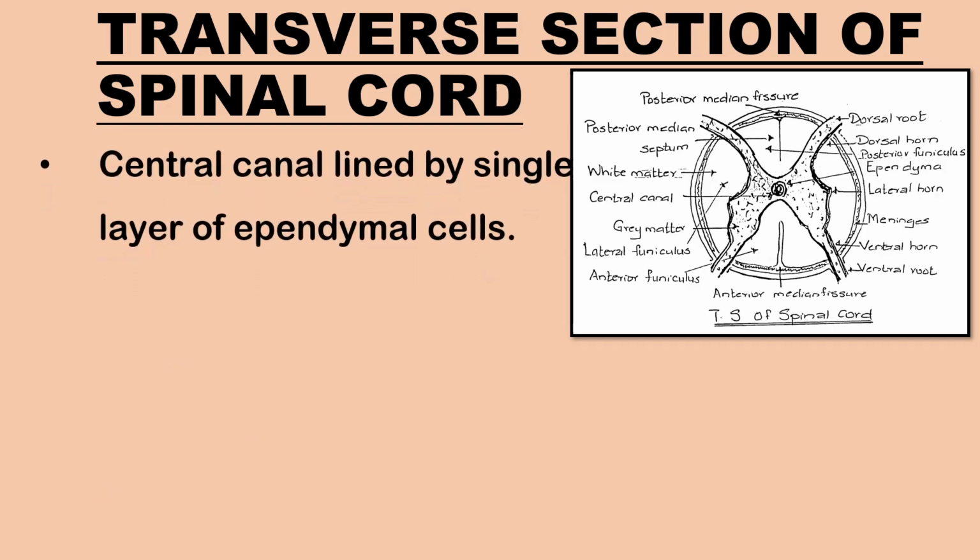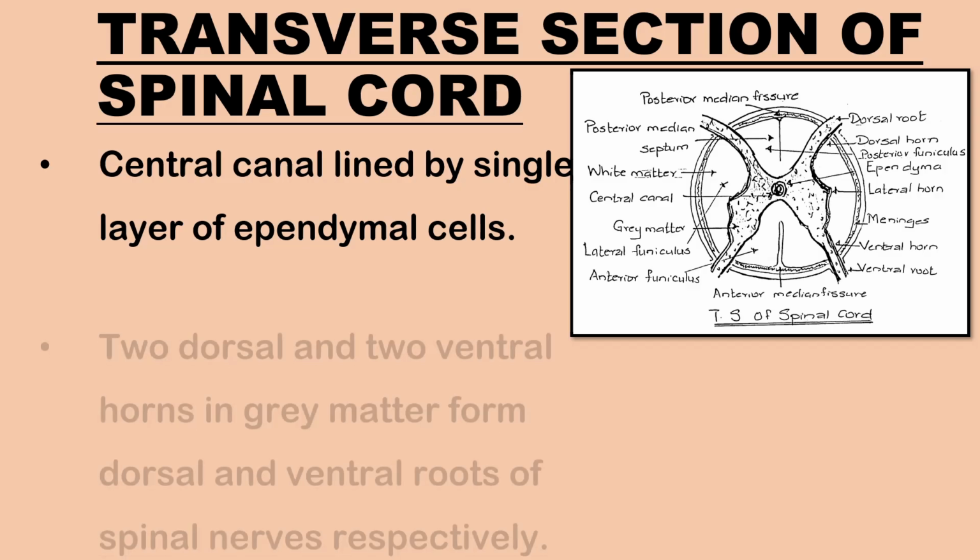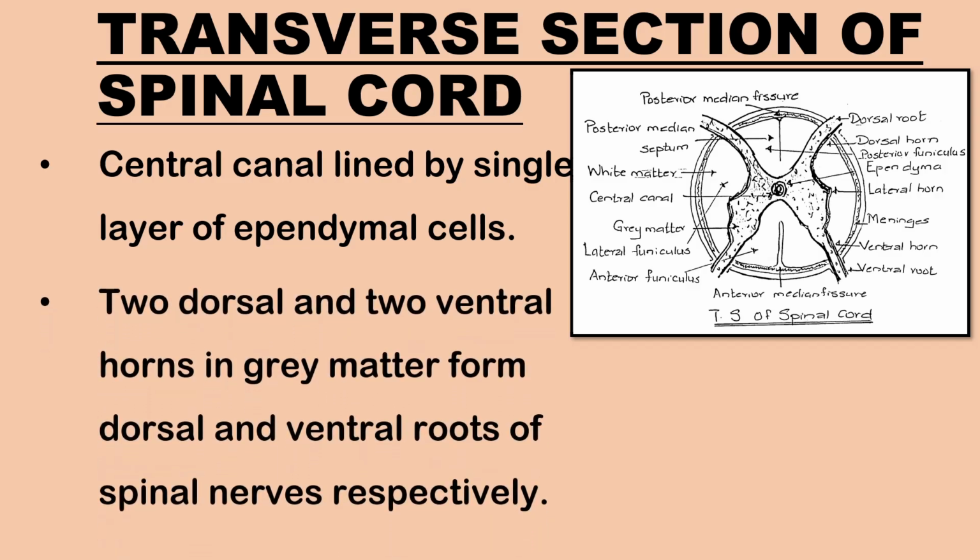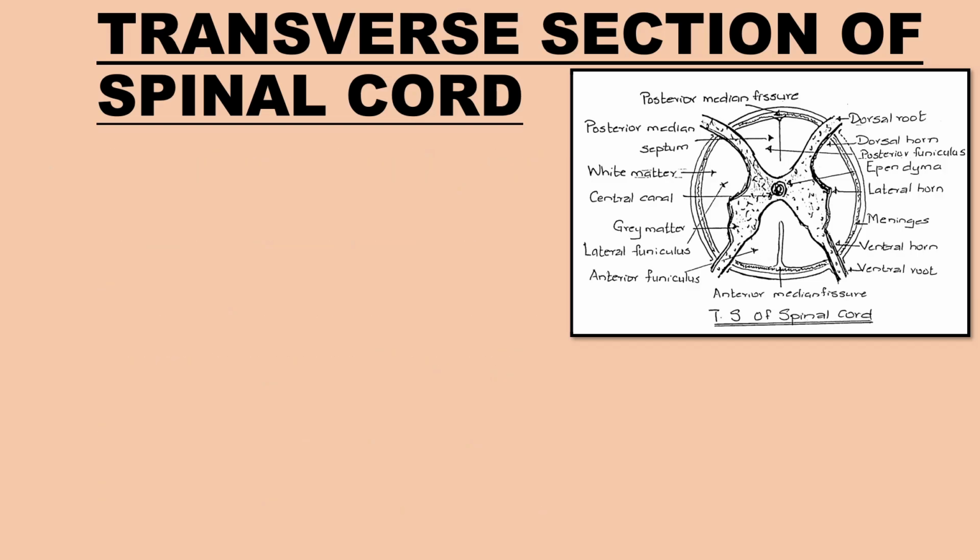The central canal is lined by a single layer of ependymal cells. Grey matter is butterfly-shaped due to two dorsal horns and two ventral horns. The dorsal horns and the ventral horns come out of the spinal cord to form the dorsal root and ventral root of spinal nerves respectively.